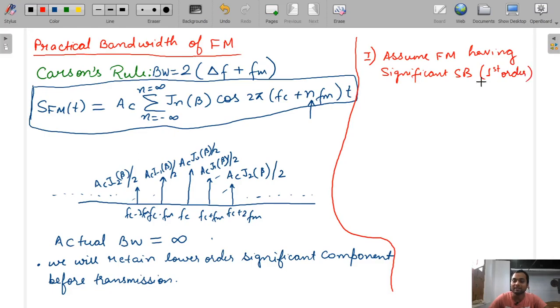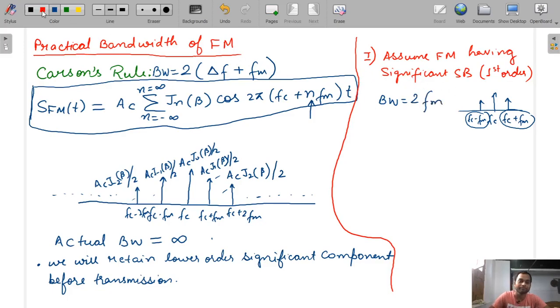In such condition, our bandwidth will be, see, there will be one component at FC, and only the first significant component we will take, so that will be FC plus FM, and this will be FC minus FM. So our bandwidth will be FC plus FM minus FC minus FM, that is 2 FM.